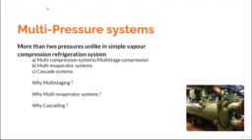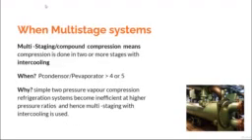In the next lecture we would be discussing cascading and multi-evaporator systems: when one should go for cascading, what cascading is, and what a multi-evaporator system is. For the present purpose, unlike the simple vapor compression system, multi-pressure systems either use multiple compressors, or multiple evaporators, or a phenomenon called cascading.